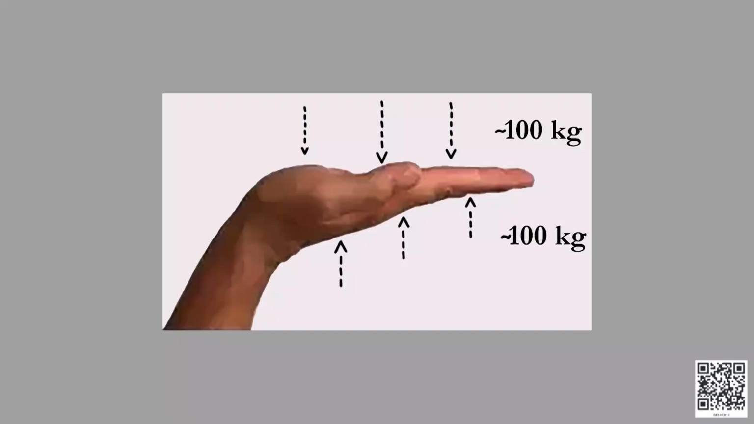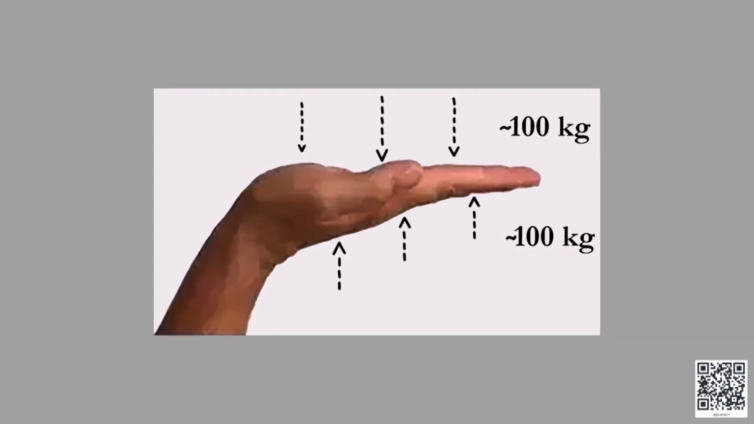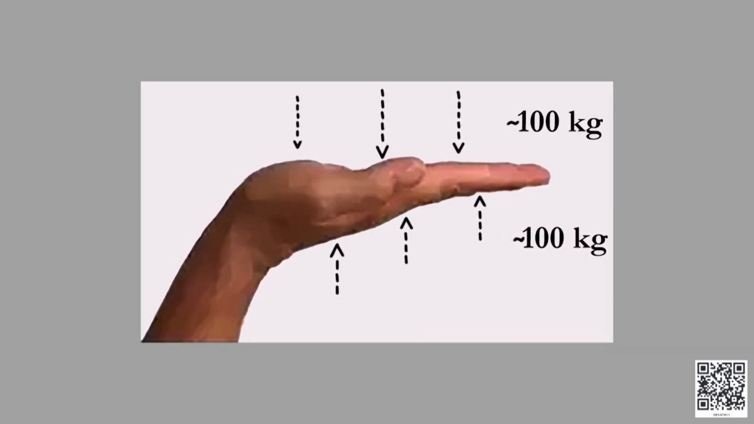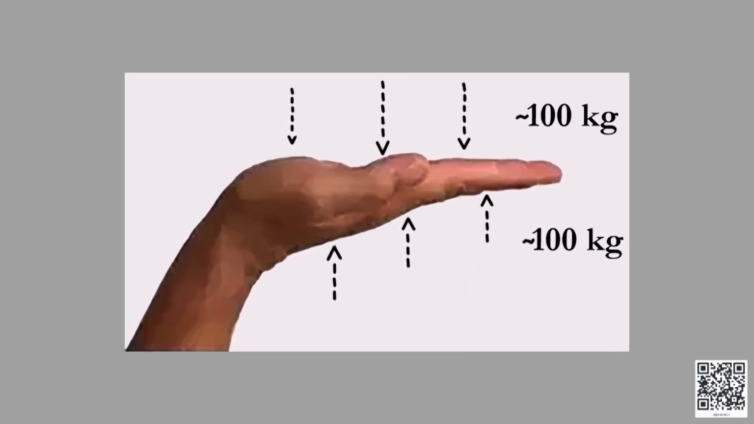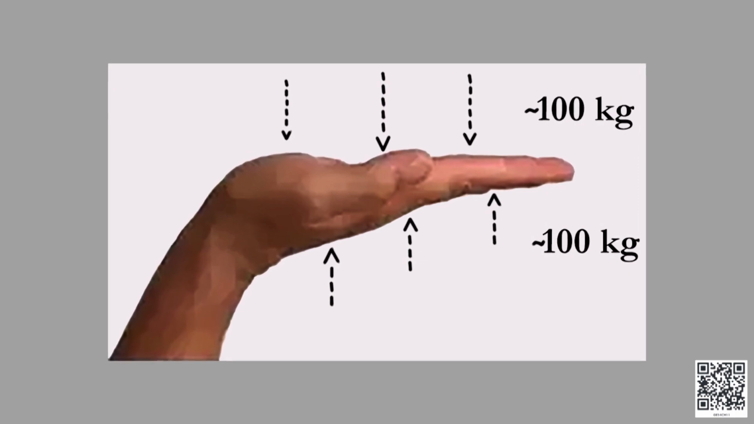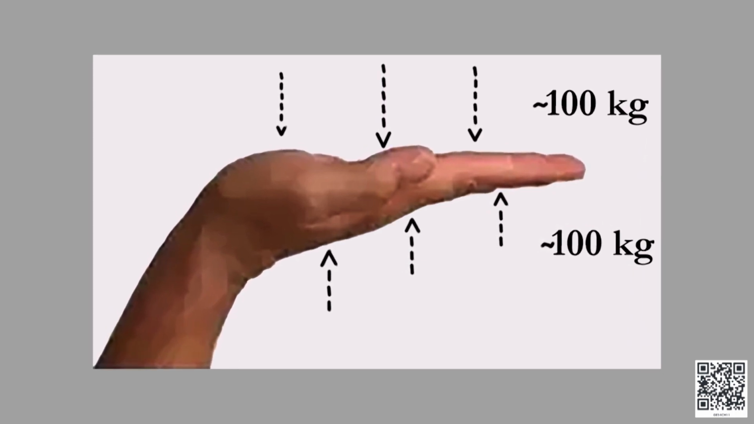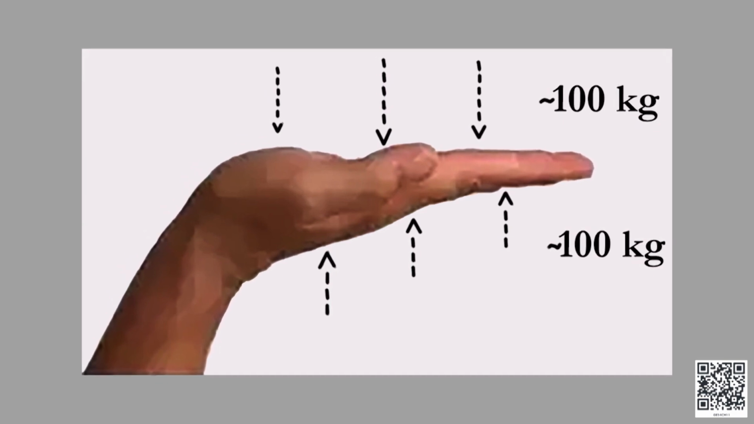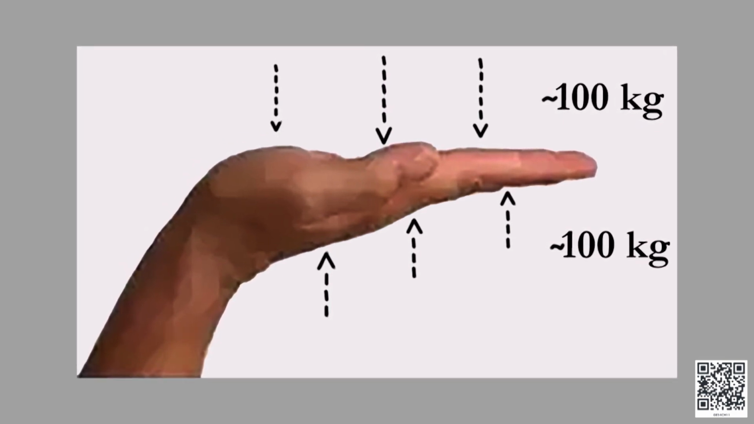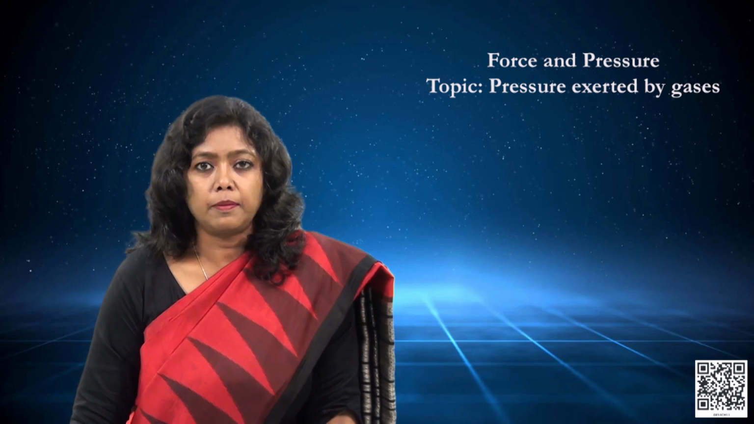Let us take another example. Let us say the atmospheric air exerts a force of 100 kg weight on our palm. Now, there is an equal force exerted by air acting upwards on the lower surface of the palm. The two forces annul each other. Hence, we do not feel the pressure of air on our hand or on our palm. So, now children, you must have got an idea about pressure exerted by air, and hence the pressure exerted by air all around us and the atmosphere.